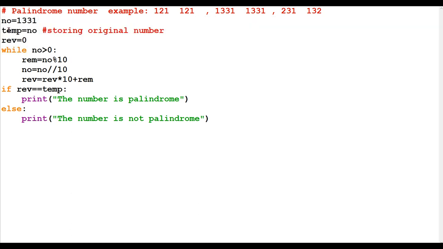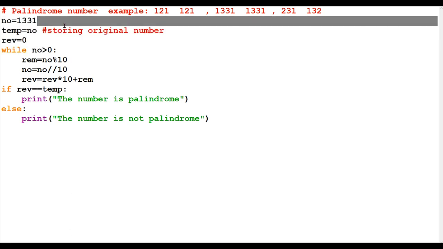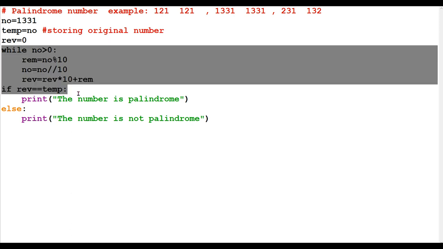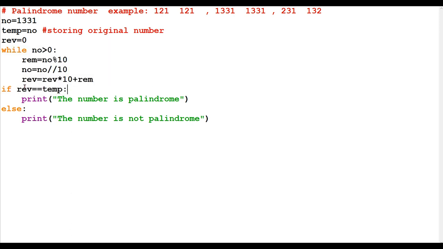I have taken one example of a number. Then what is the use of this? Later on I'll discuss this line, which is of much use. The same process of reversing, only one statement added, written here: temp is equal to the number. Now what is temp? NO is the original number.